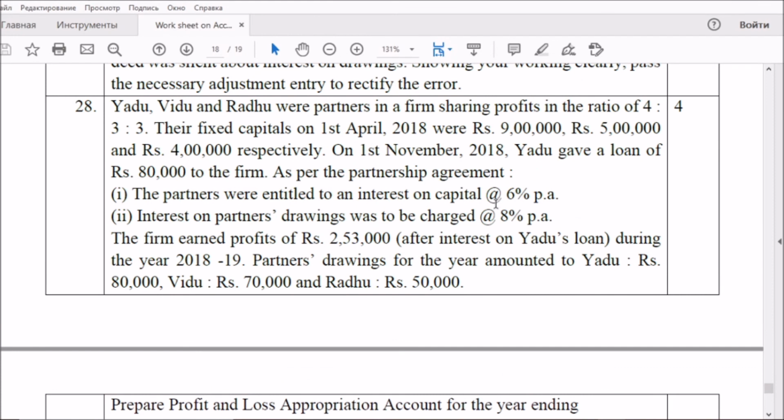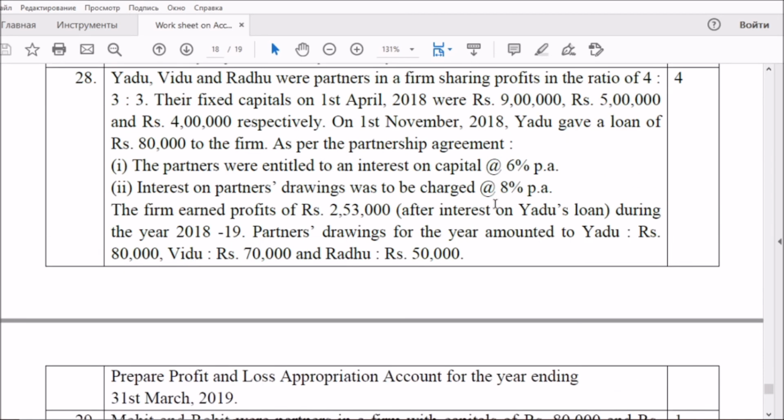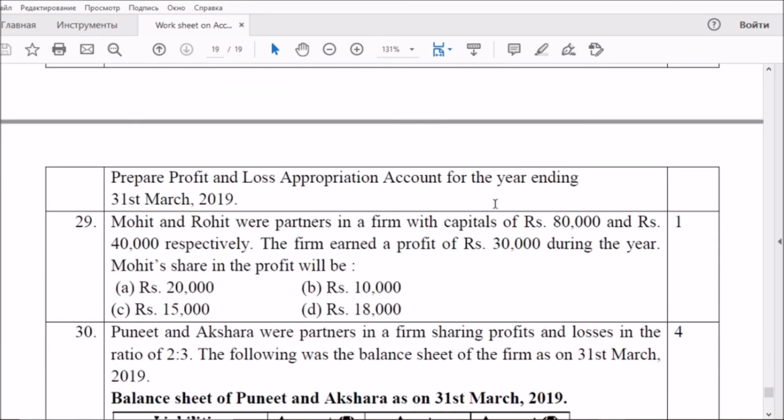Sometimes there will be some application-level and hidden aspects related to rules applicable in the absence of partnership deed. But we have to be very careful while doing all these types of problems. And question 29, it is from the same year but in Delhi or any other region.